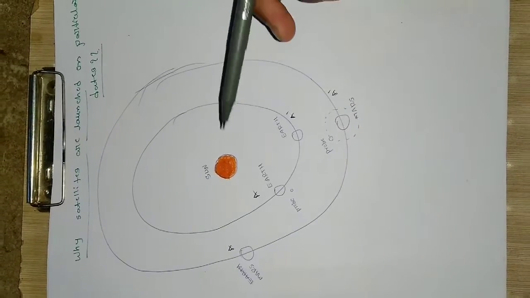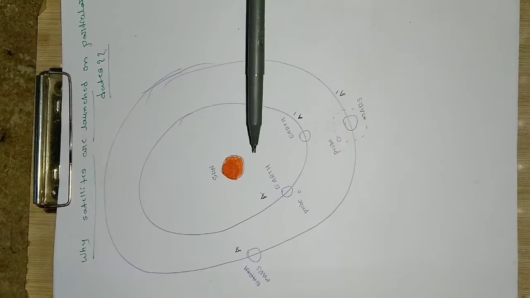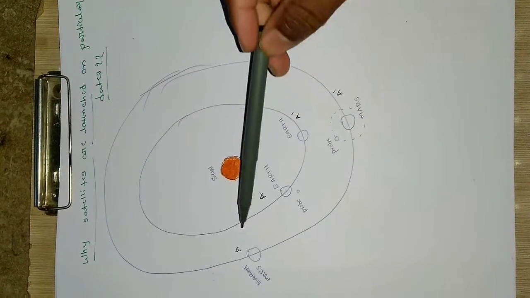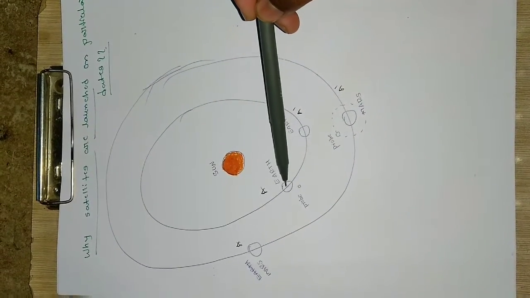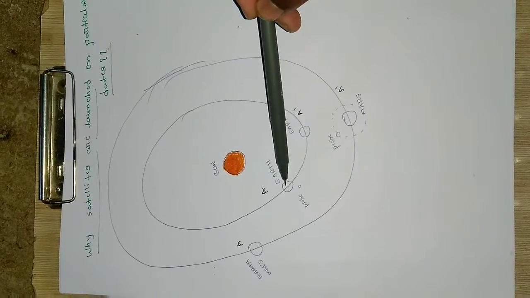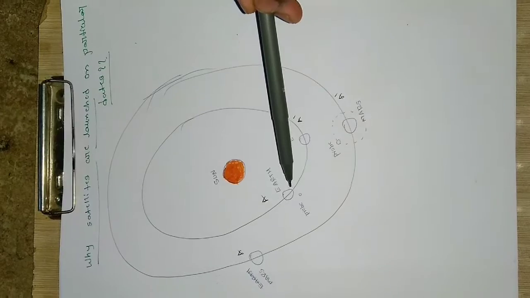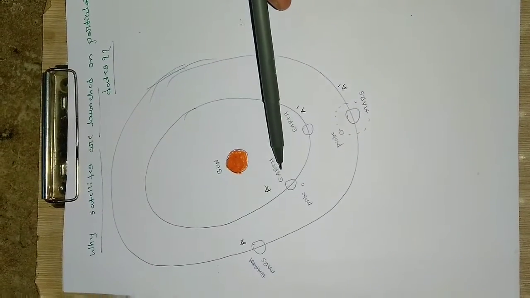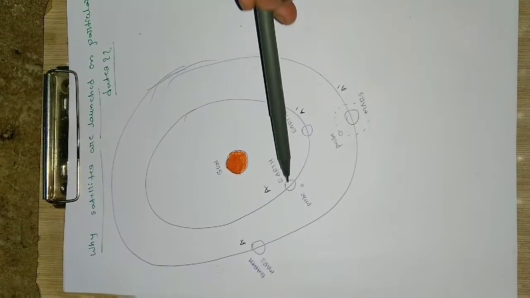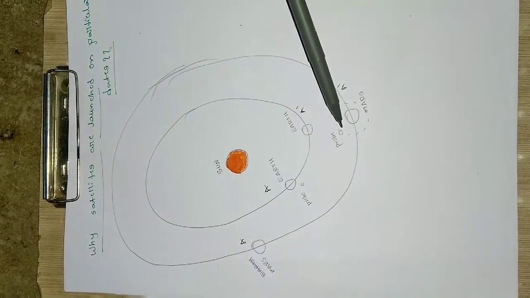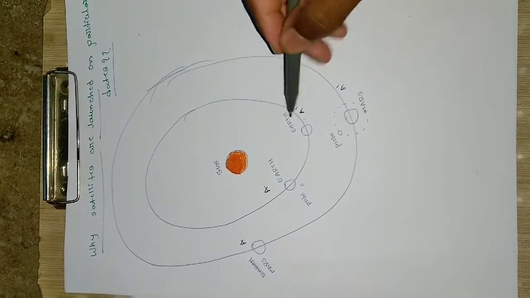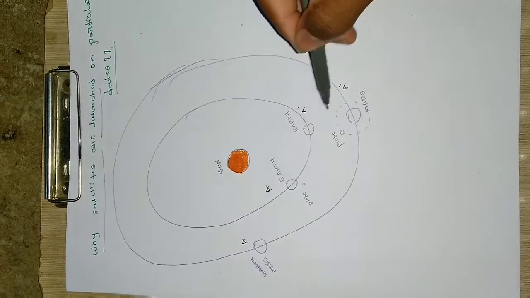Let A and A be the initial positions of the Earth and Mars. Here they are. You just assume that, and this is a probe, meaning the satellite. They are launched in such a manner that whenever the probe reaches Mars, here, there should be a minimum distance between Earth and Mars.